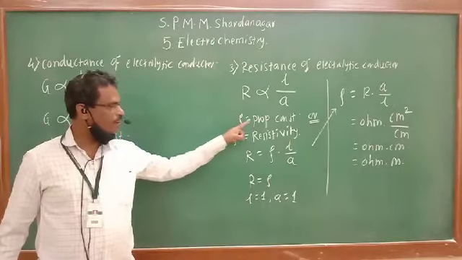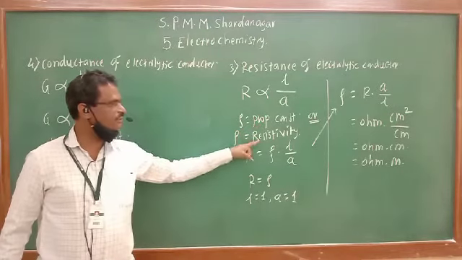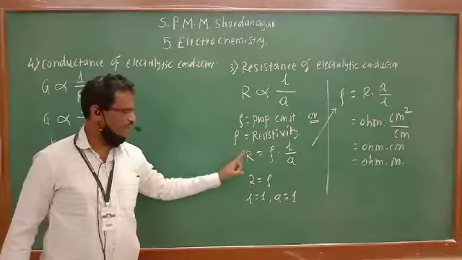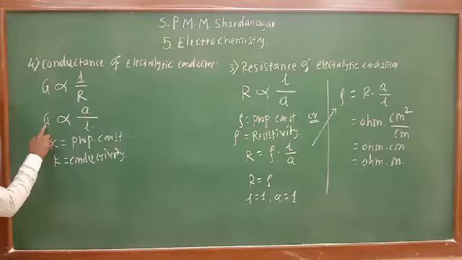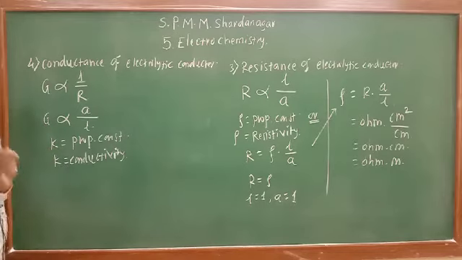Rho, the proportionality constant, is resistivity: resistance and resistivity. Similarly, this is conductance and K is conductivity.